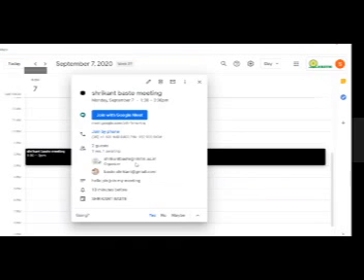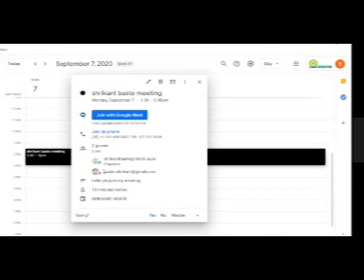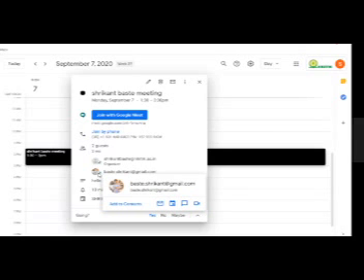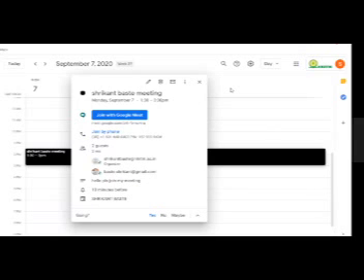Now I'll open my calendar. I'll just open that event. You can see a green tick has been shown here because I have given my confirmation that yes, I want to join the meeting. So this is how we schedule a meeting by using Google Calendar.